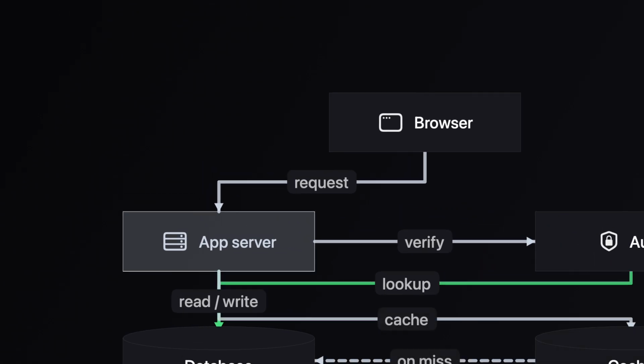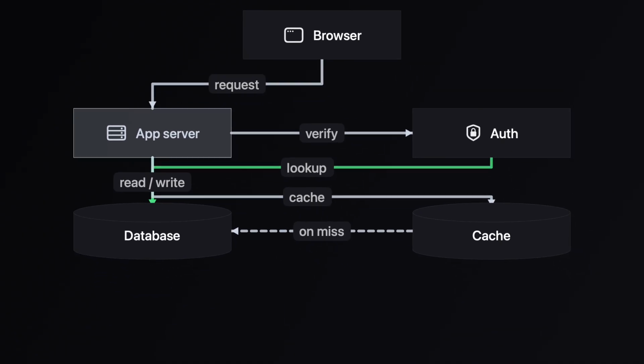Read it like a story. A request comes in at the browser and hits your app server, the box in the middle that runs everything. From there, it fans out. The app server checks auth, reads and writes the database, and saves a trip with the cache. Now look closer. Auth also needs the database, and the cache, when it misses, falls back to the database.